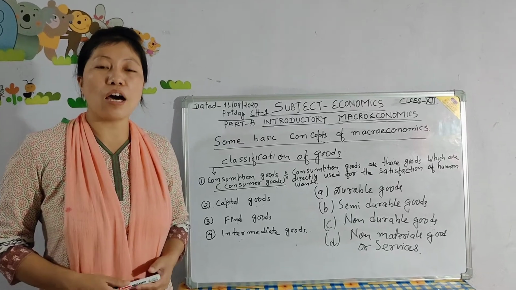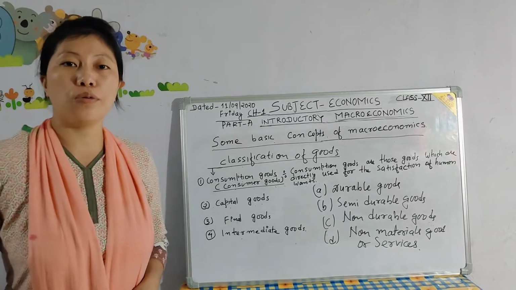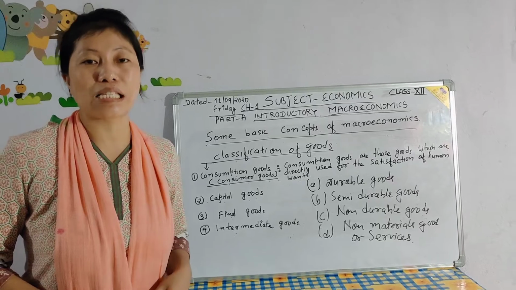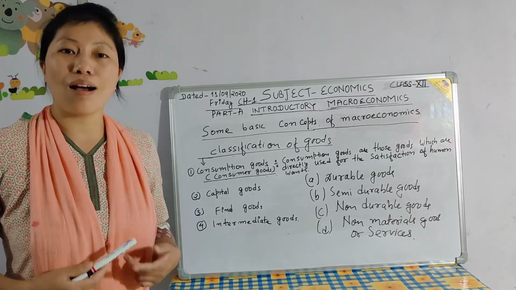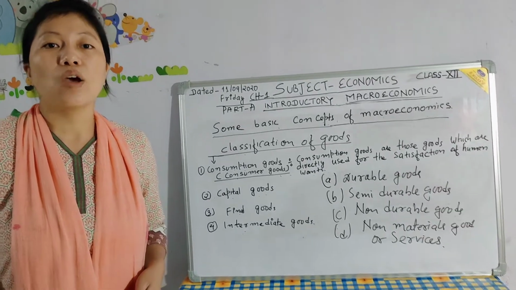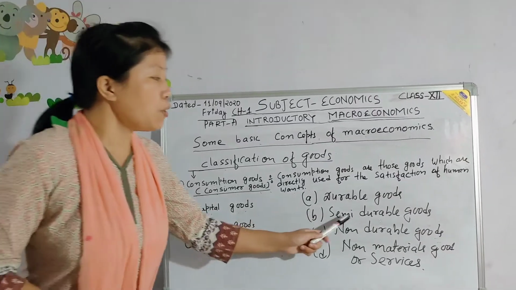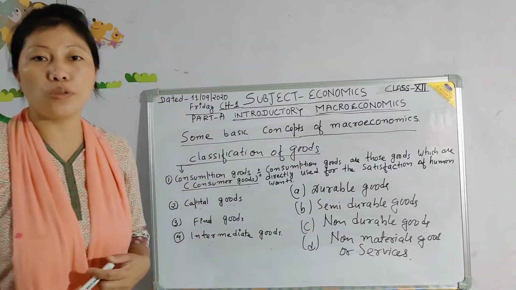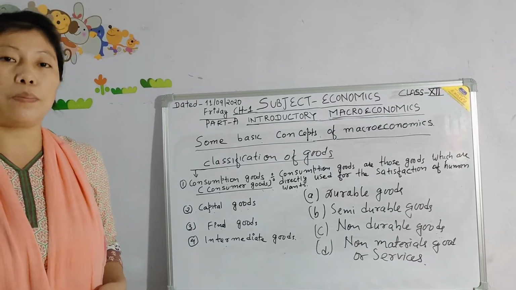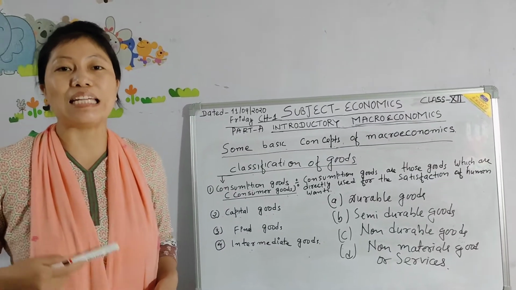Durable goods are those goods which can be used repeatedly and are long lasting. For example, car, television, washing machine, fridge, etc. Semi-durable goods are those goods which can be used for a period of 1 year or slightly more.